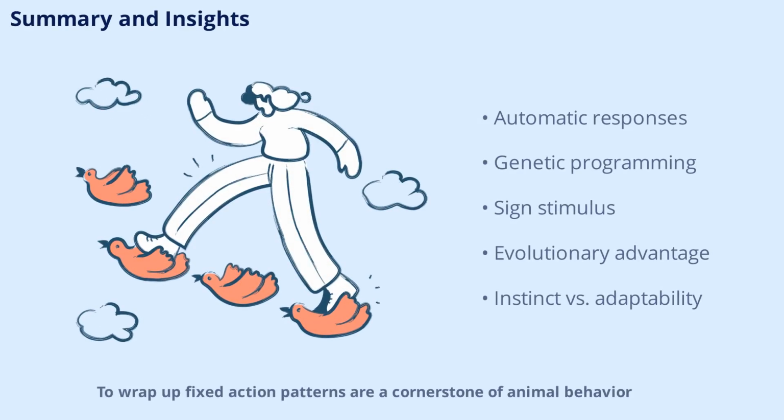To wrap up: fixed action patterns are a cornerstone of animal behavior, providing automatic, reliable responses to key stimuli. They are genetically programmed, triggered by sign stimuli, and run to completion regardless of environmental changes. While FAPs offer evolutionary advantages, their rigidity can sometimes be a drawback. By studying these patterns, we gain valuable insights into the balance between instinct and adaptability, deepening our understanding of the natural world.